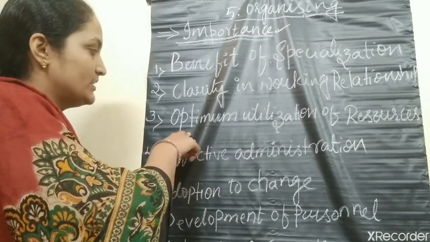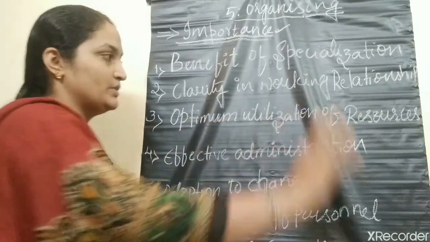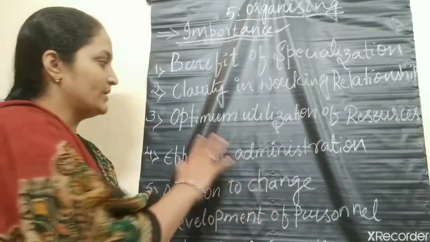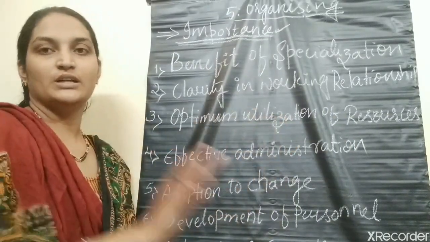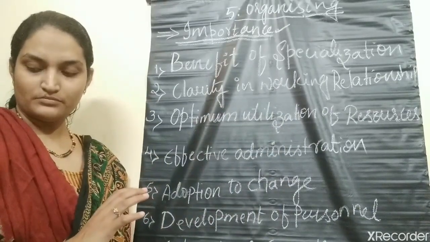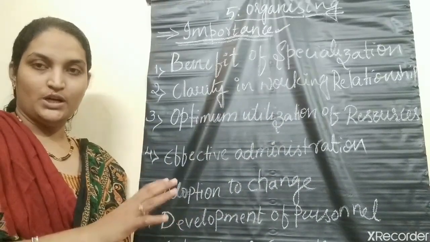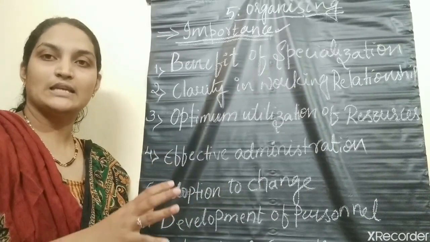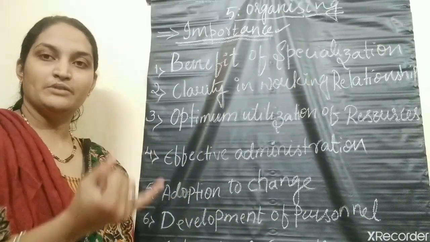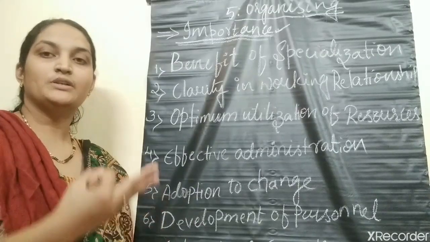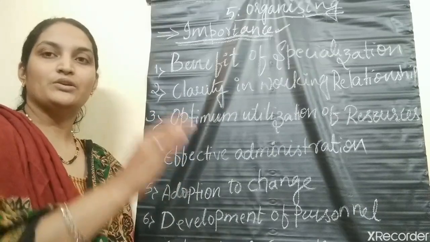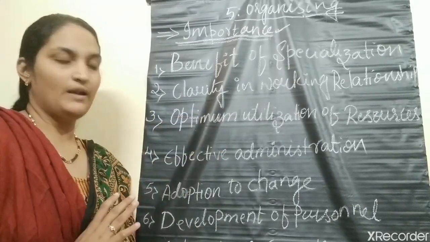The third importance is optimum utilization of resources. What is optimum utilization of resources? Nothing but effective utilization of the resources. Organizing leads to the proper usage of the resources. It may be a physical resource, a human resource, or a financial resource. Those resources can be utilized in the best possible manner.